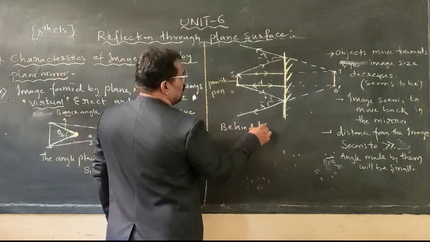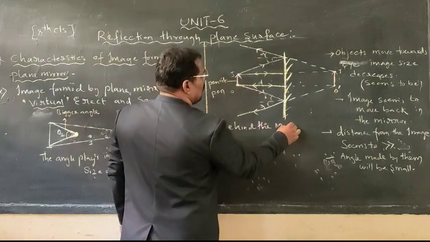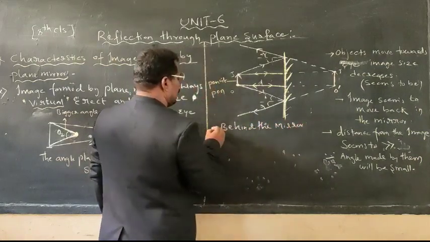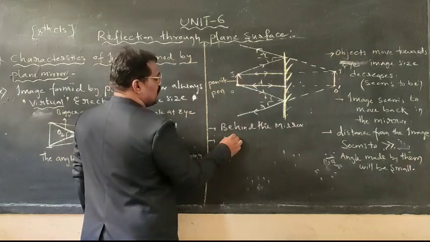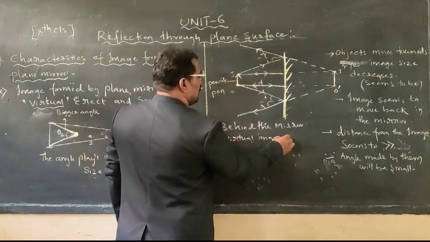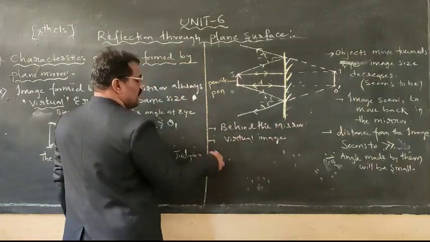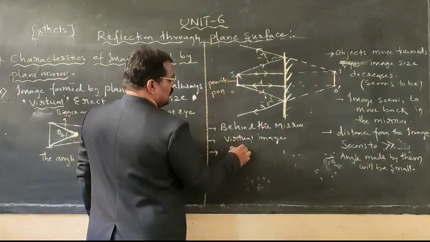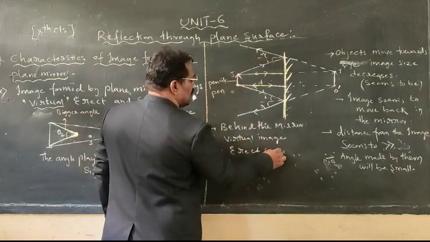First, the image is formed behind the mirror. Second, the image is always a virtual image. Third, it is an erect image.